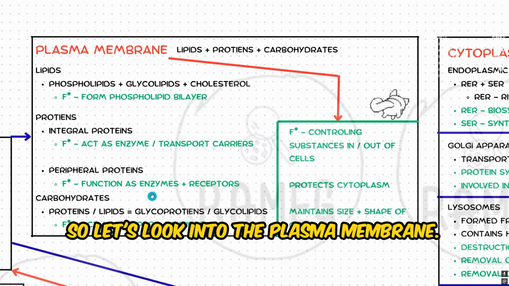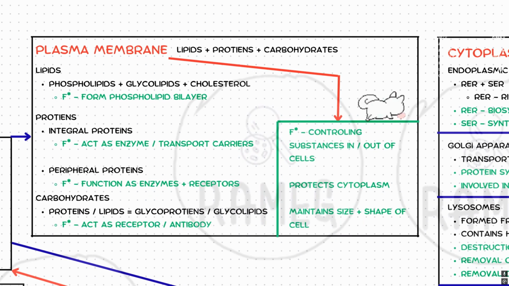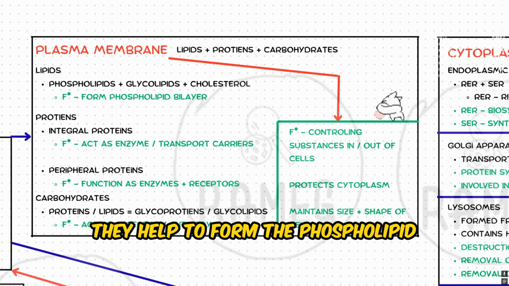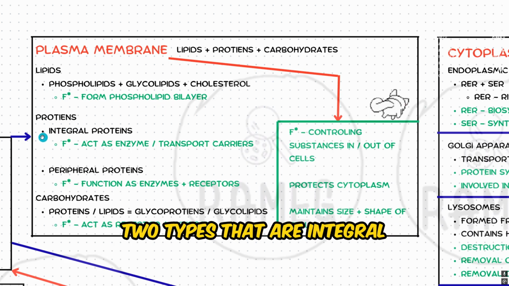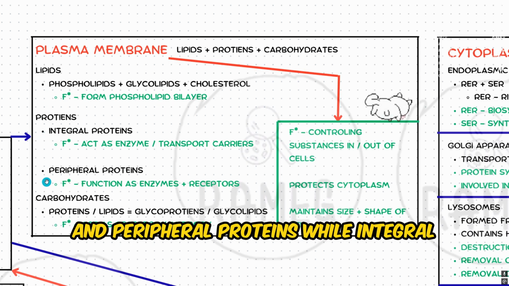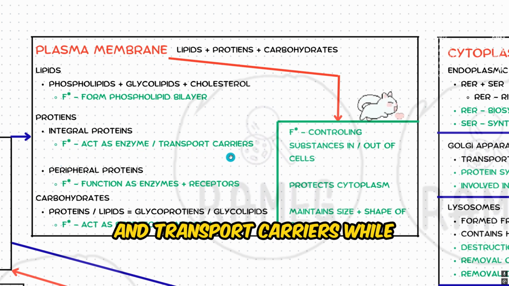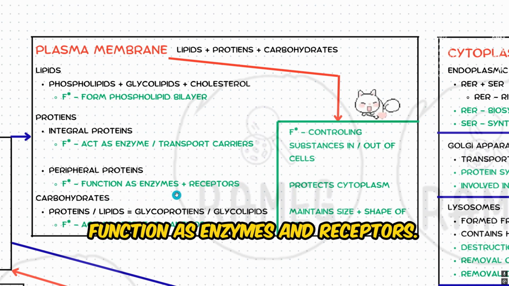So let's look into the plasma membrane. Plasma membrane contains lipid, proteins, and carbohydrates. Lipids are made up of phospholipids, glycolipids, and cholesterol. They help to form the phospholipid bilayer. And proteins contain two types, that are integral and peripheral proteins. While integral proteins act as enzymes and transport carriers, peripheral proteins function as enzymes and receptors.